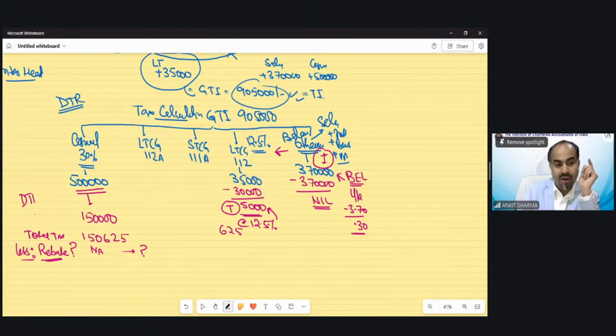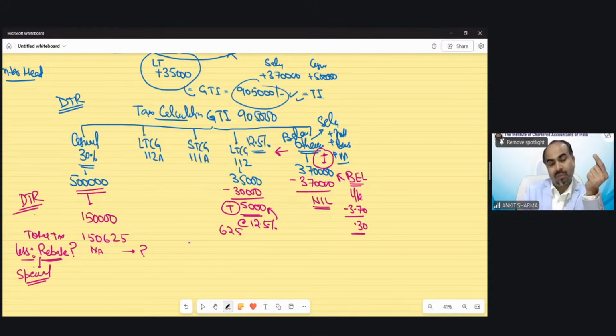Under the default tax regime, you cannot claim rebate against a special rate of income. Any income which is taxed at a special rate, special meaning other than slab rate, against that you cannot claim rebate under section 87A.